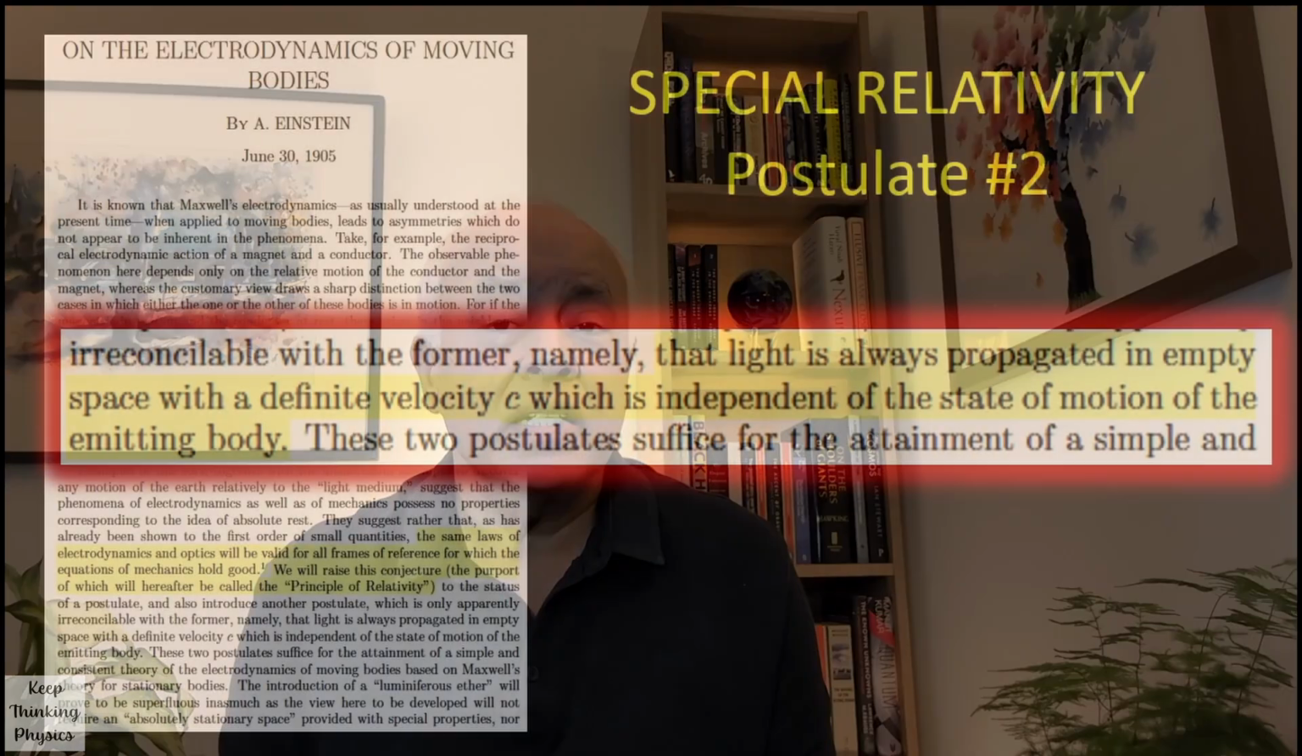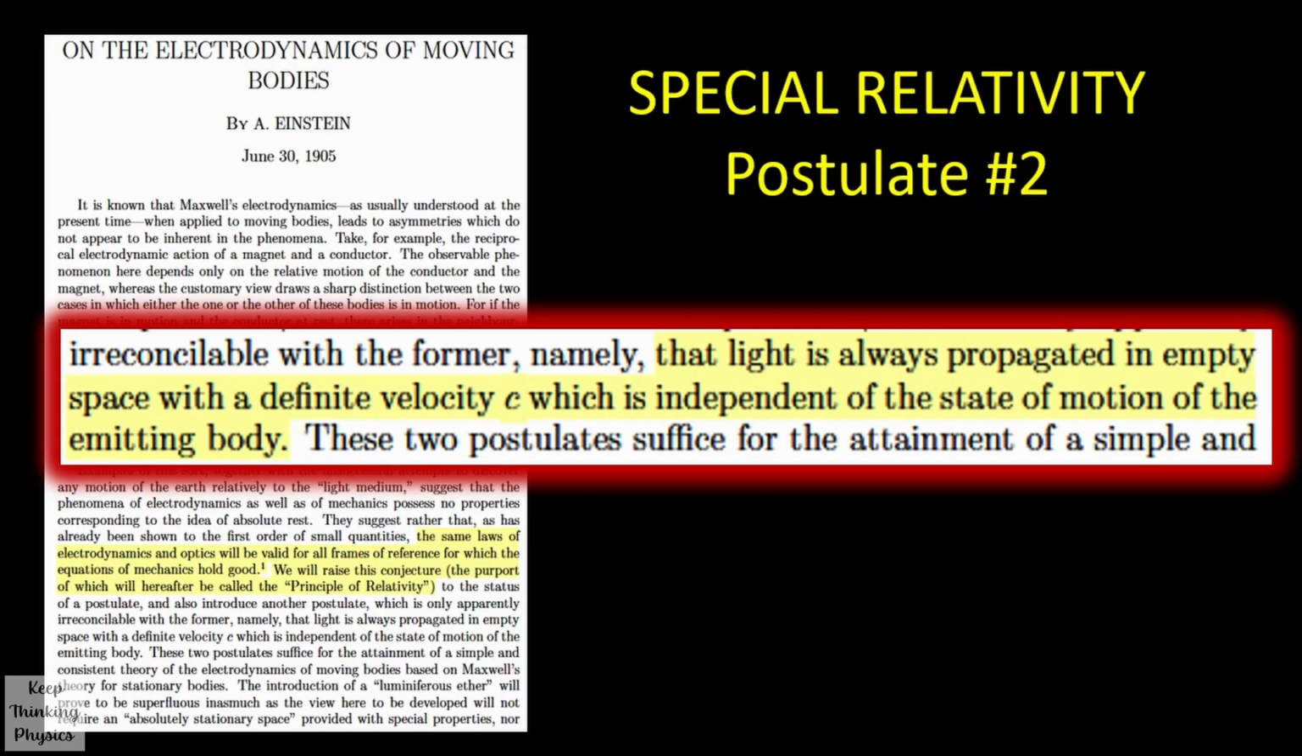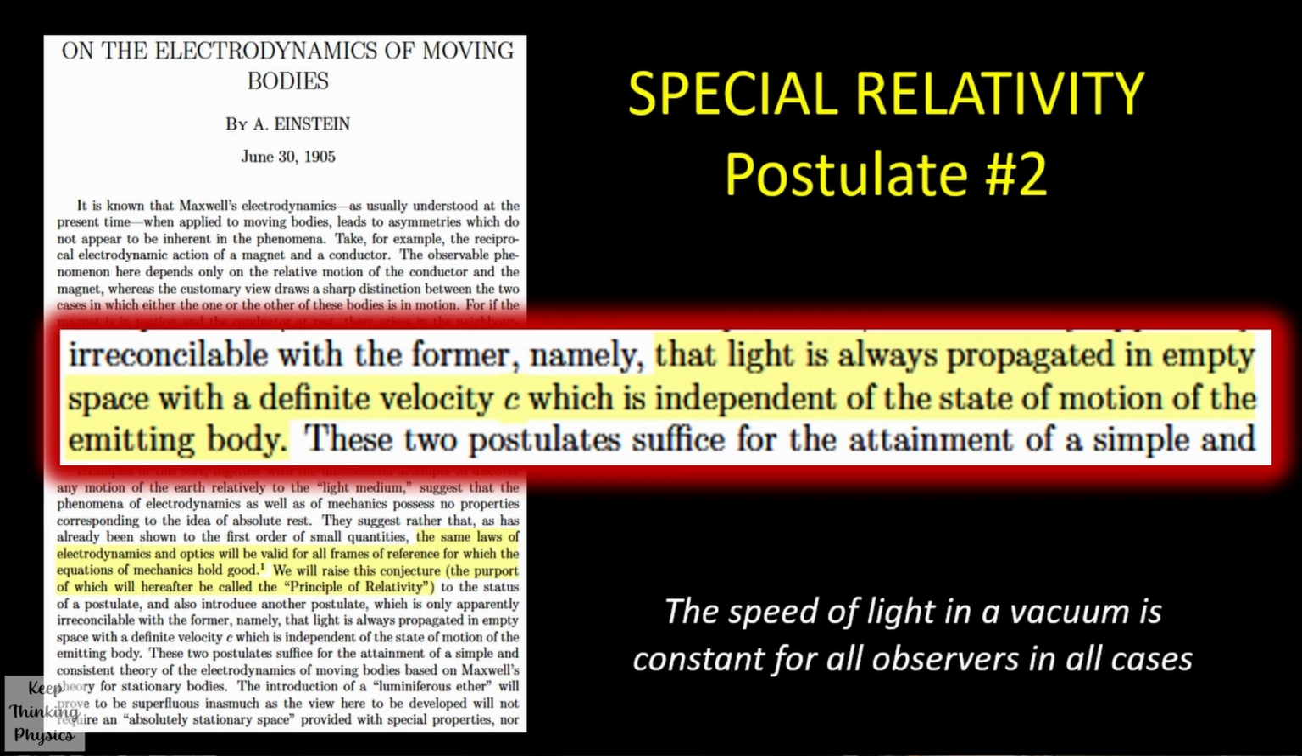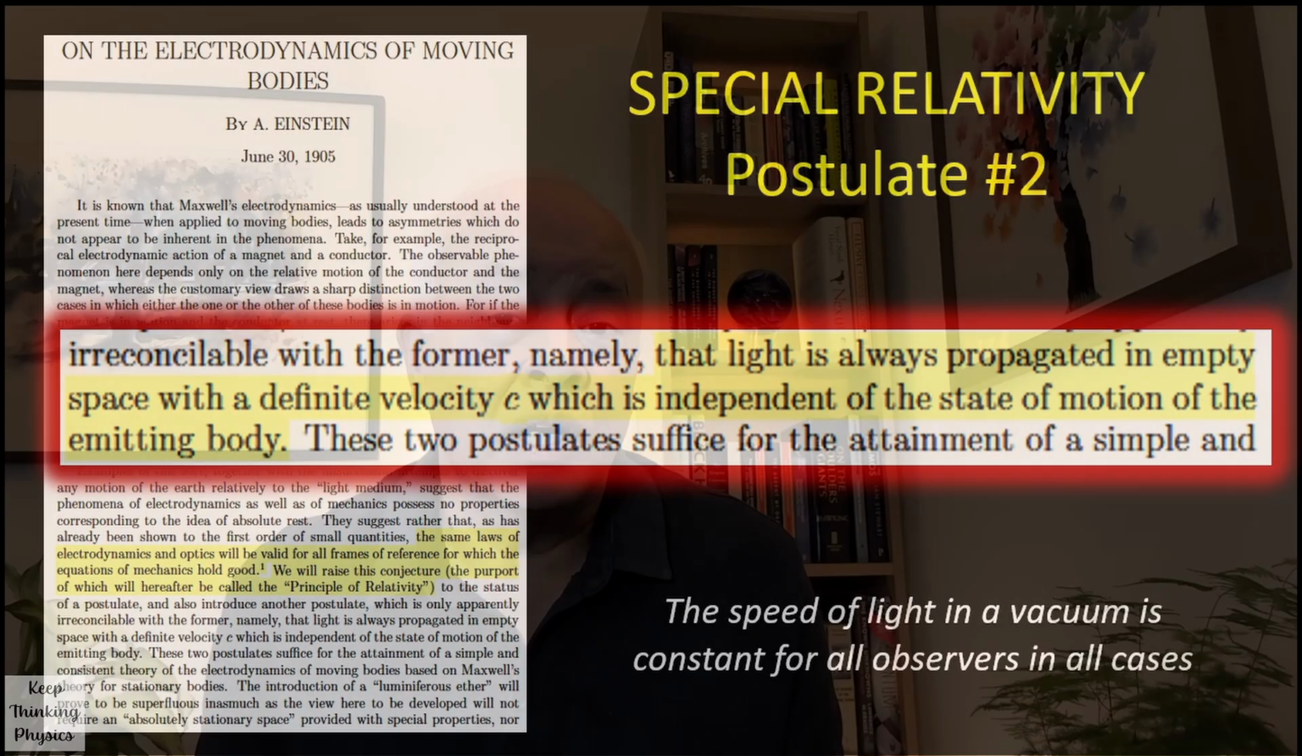The second postulate that Einstein proposed was that light is always propagated in empty space with a definite velocity c, which is independent of the state of motion of the emitting body. This means that the speed of light is constant in a vacuum, irrespective of how the observer or the emitter of the light is moving. That is, the speed of light is the same for all observers. This is also counterintuitive to our everyday experiences, and this was the other really revolutionary concept which Einstein introduced, saying that the speed of light did not depend on its motion or that of the observer.